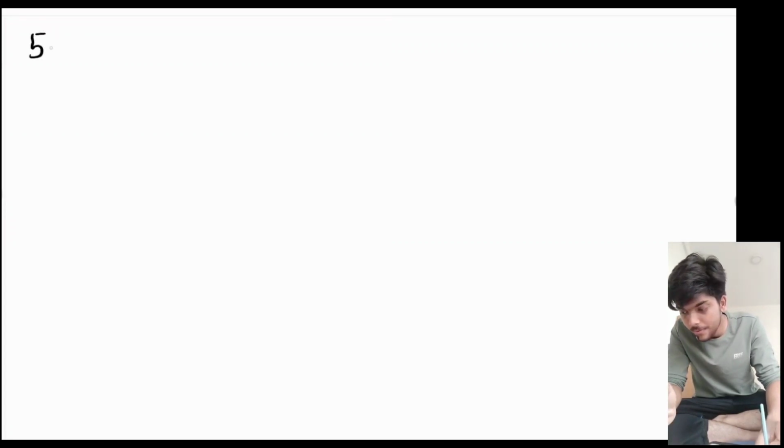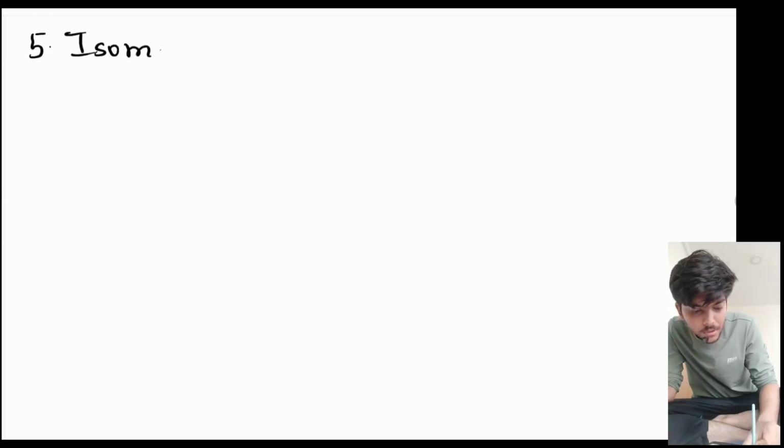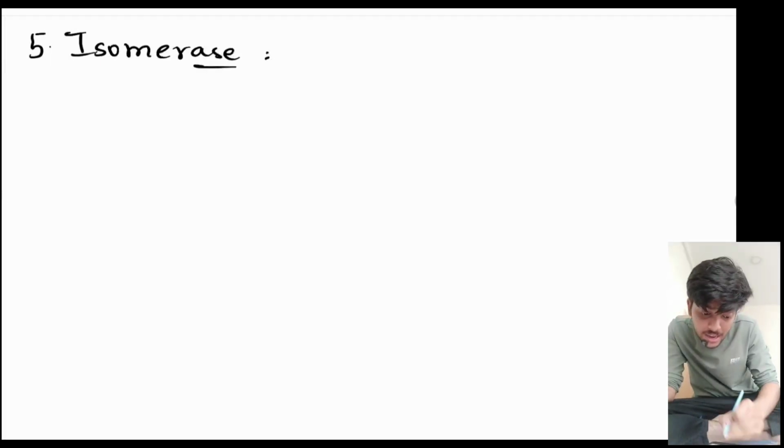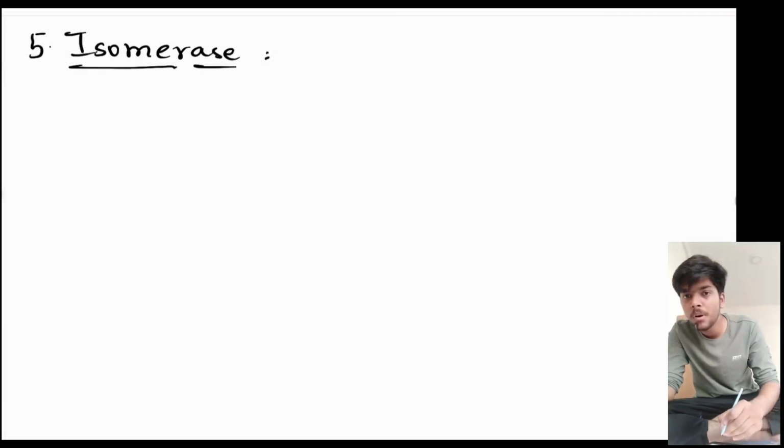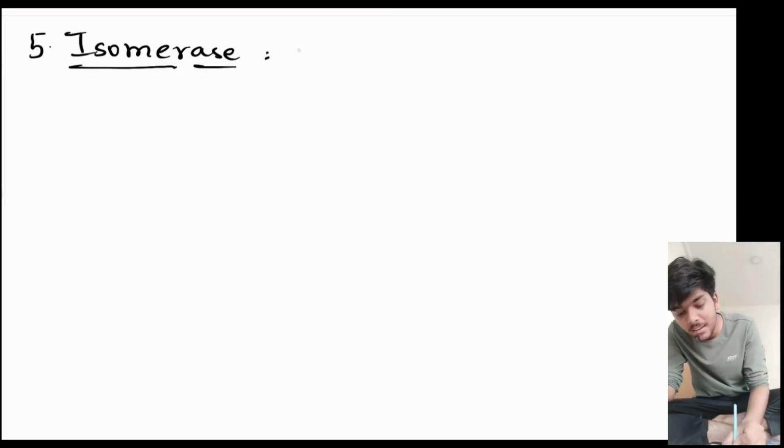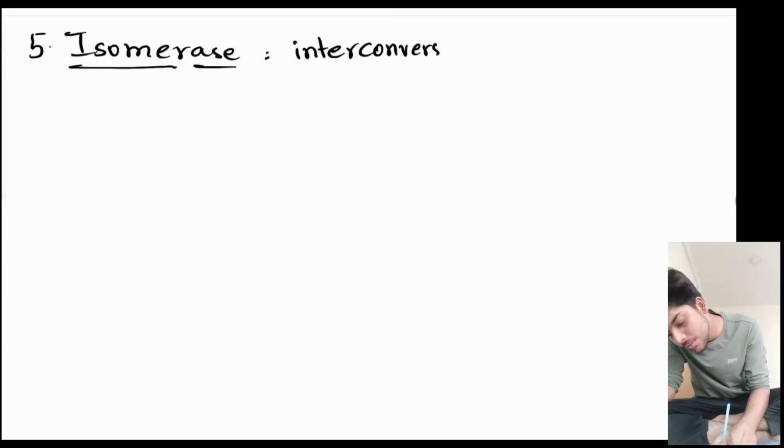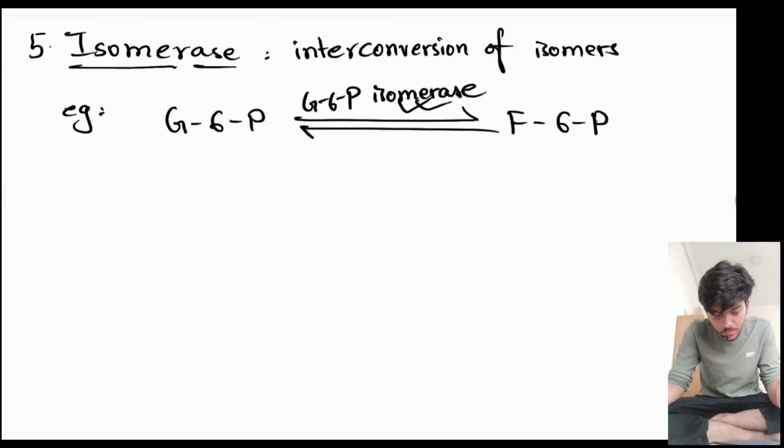Fine. Next, number 5, isomerase. At the end, there's ase, so it's an enzyme. At the beginning, isomer, that means this enzyme has something to do with isomers. And it actually has. That is, isomerase enzyme is responsible for catalyzing the interconversion of isomers. See, isomerase enzyme is responsible for catalyzing interconversion of isomers.